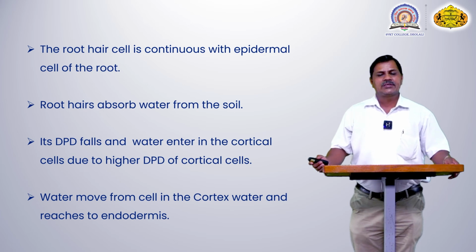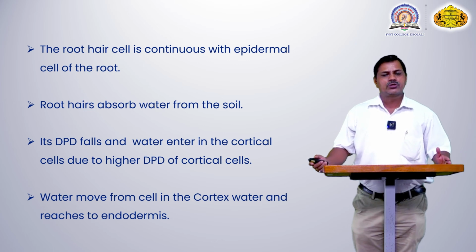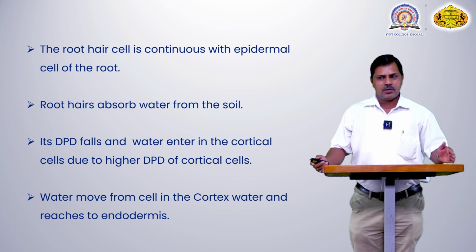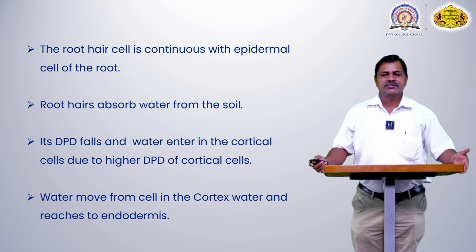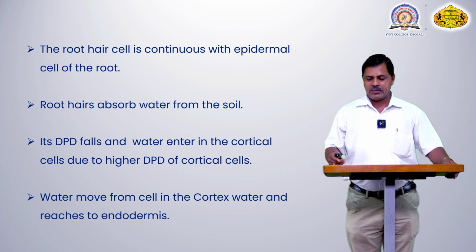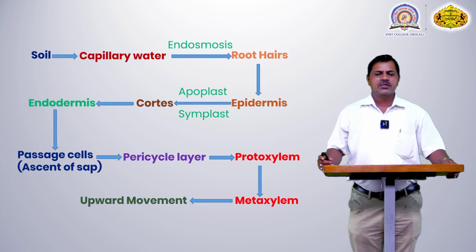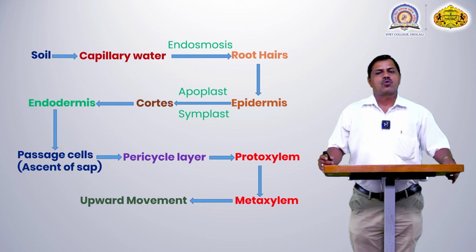Water moves from the cell in the cortex and reaches the endodermal cell. Means not only the epidermal cell, it then passes to the endodermal cell, from the epidermal cell to the endodermal cell to the pericycle cell, and from the pericycle cell to the xylem cell. This is the pathway. This is their picture, very nice. I will prepare this picture for the passage of water molecule from one cell to the other cell. First is inside the soil.